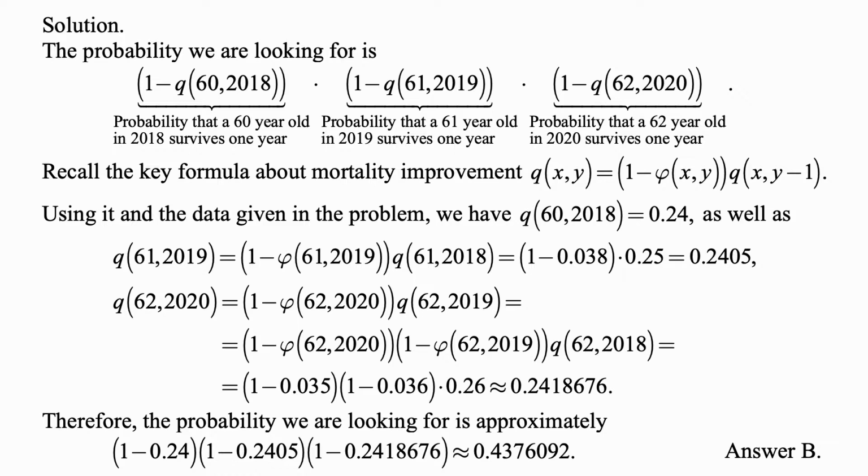And remember, this is the most important formula you need to remember about mortality improvement. q of x,y is equal to 1 minus phi of x,y times q of x,y minus 1, because mortality improvement basically compares people of the same age from two different cohorts. So this is a person who is x in year y and a person who is x in year y minus 1.